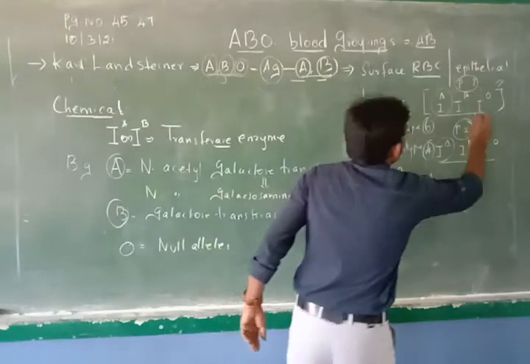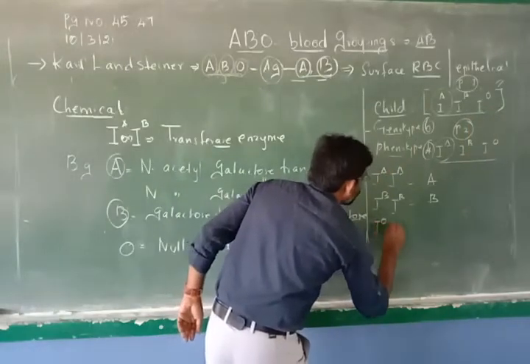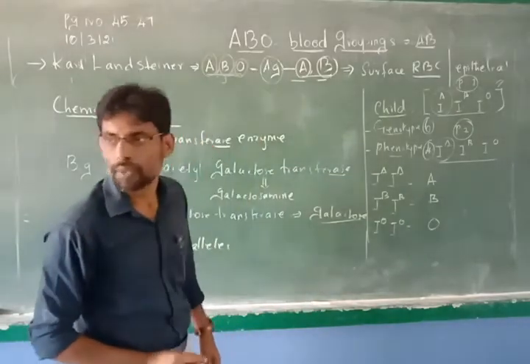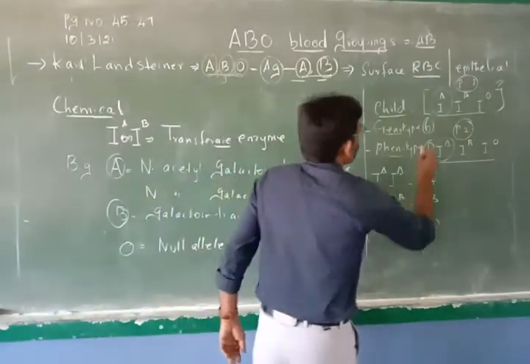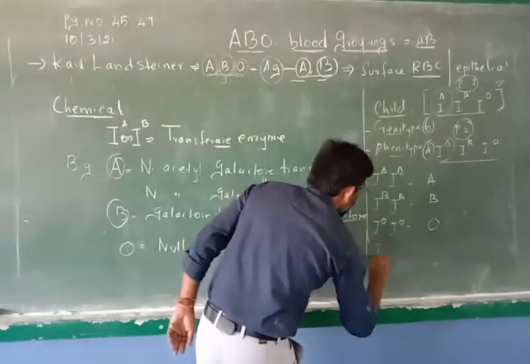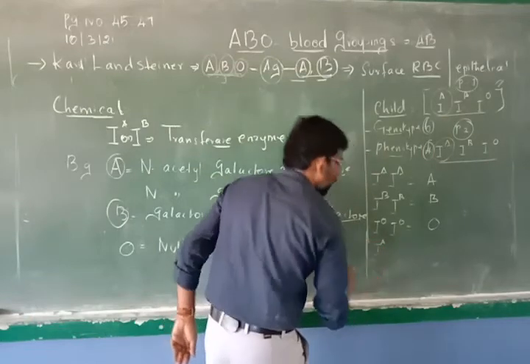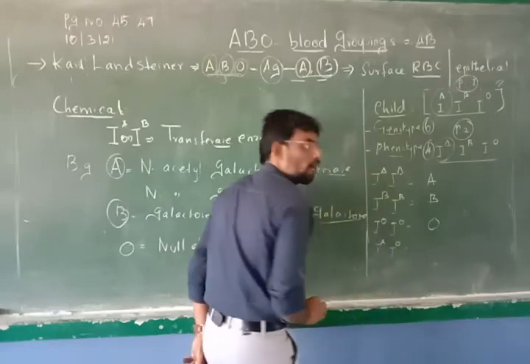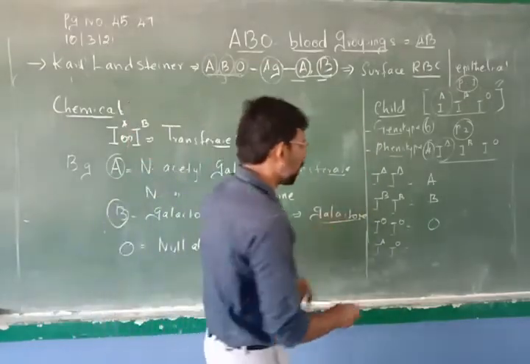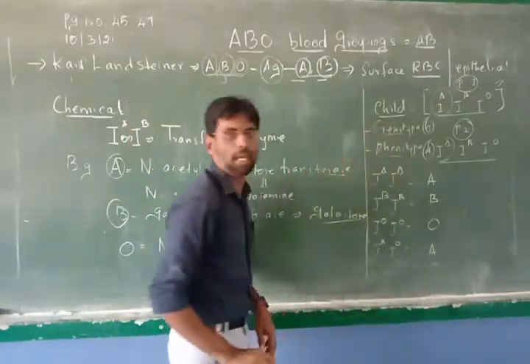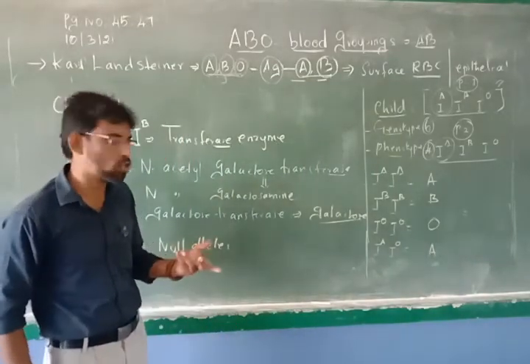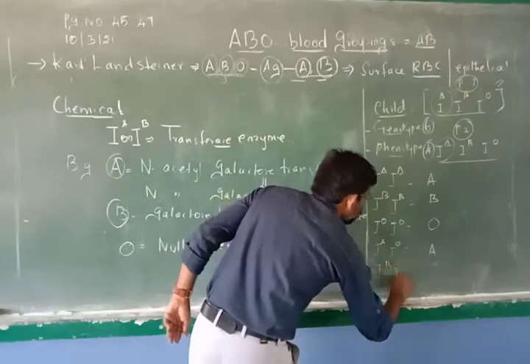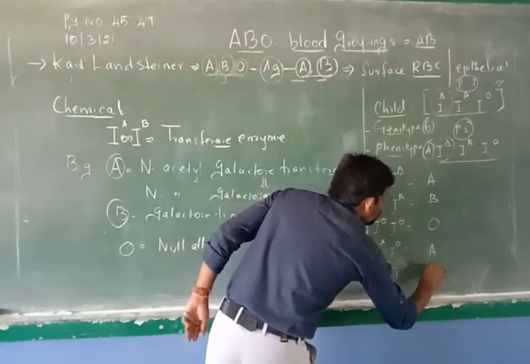Okay, then from father O blood group, mother O blood group, he will have O blood group. Right. Now if the father's blood group is IA and the mother is IO, he will have blood group A only. Why? Because O is recessive and A is dominant. Same if it is IB, IO, he will have B blood group.